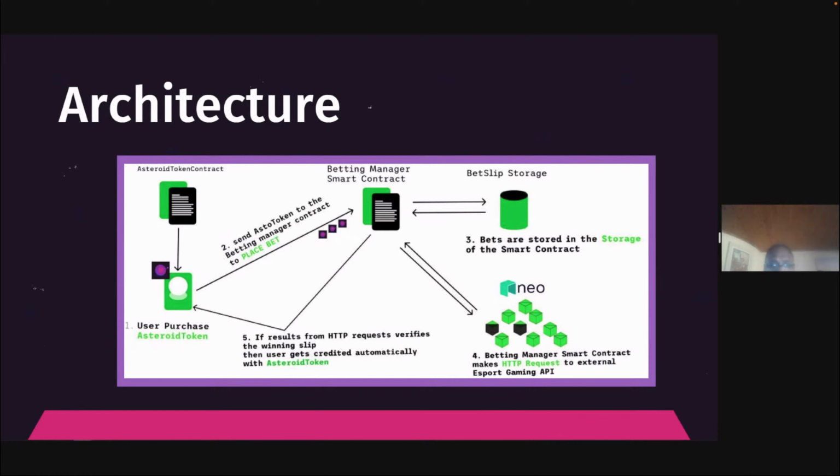The betting manager then makes an HTTP request to an external esports gaming API to fetch the data that we require. That data is then sent back via HTTP, the winning slip is sent to the user, and the user gets credited for his winnings.